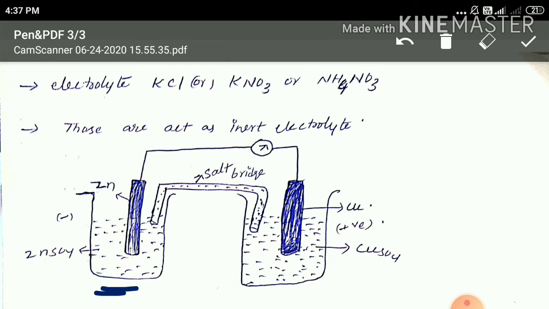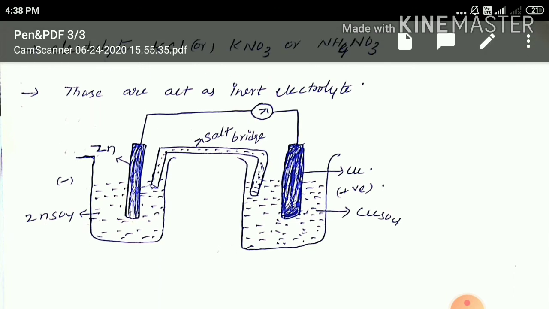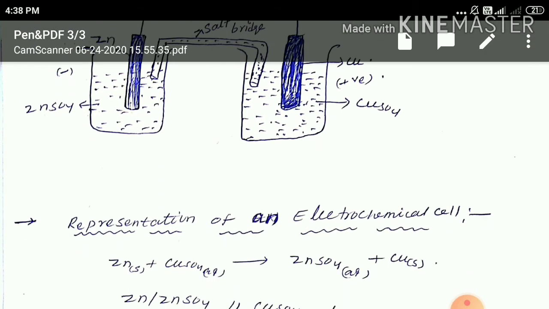Now I am going to discuss the representation of an electrochemical cell. Generally, an electrochemical cell we can represent according to the IUPAC system. According to the IUPAC system, the anode is written on the left hand side and the cathode is written on the right hand side.